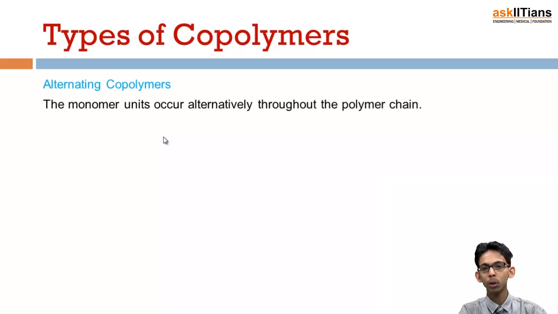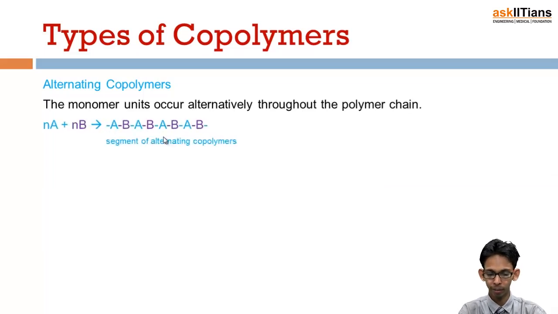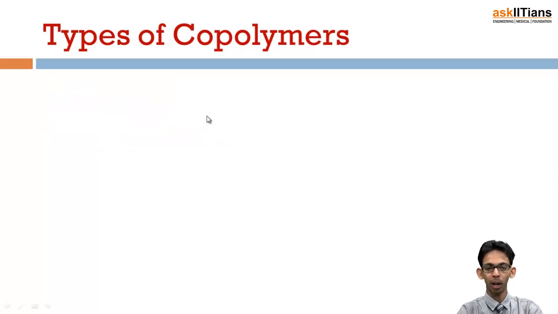In this, the monomeric units occur alternately throughout the polymer chain. One A followed by a B. You can see here A and B are arranged in an alternating way. So these are alternating copolymers.